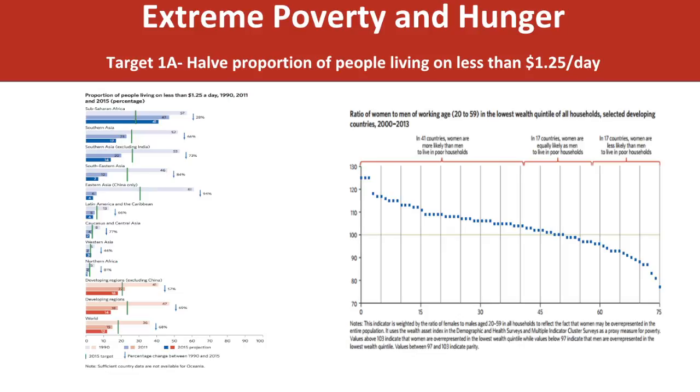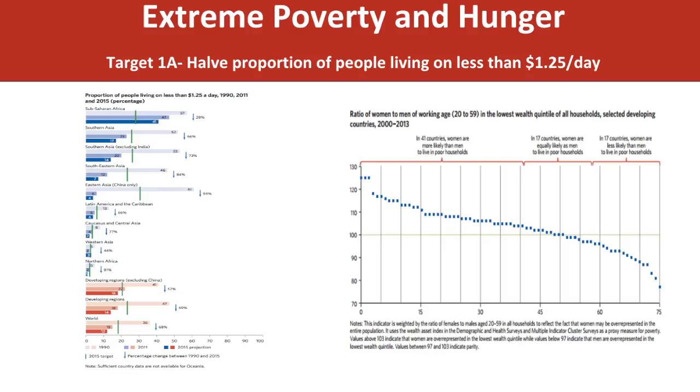So the UN MDG to eradicate extreme poverty and hunger had 3 different targets. The first target was to halve the proportion of people living on less than $1.25 per day. Although the number of people living in extreme poverty globally fell by 1 billion people, the world's extremely poor people are still distributed unevenly across 2 regions, South Asia and Sub-Saharan Africa.